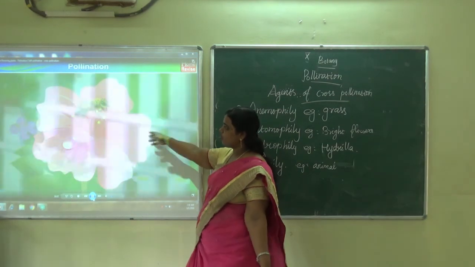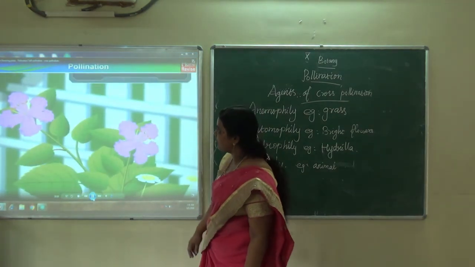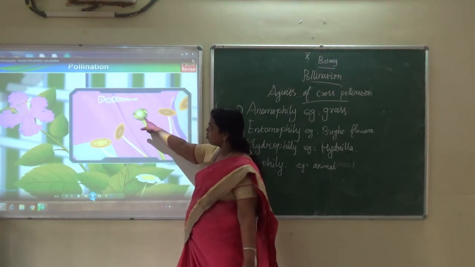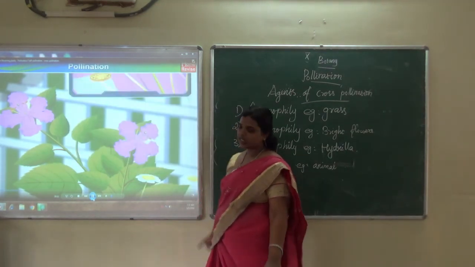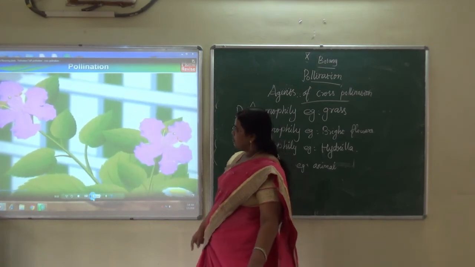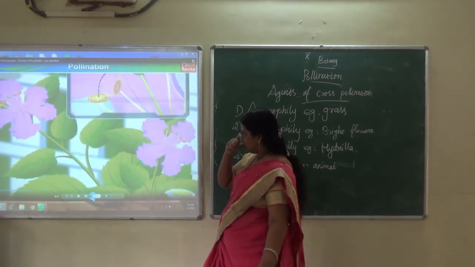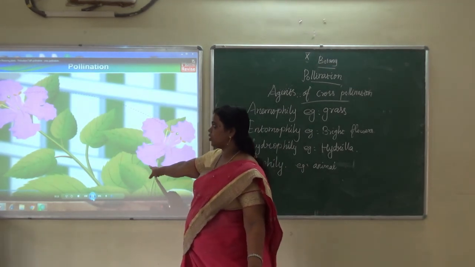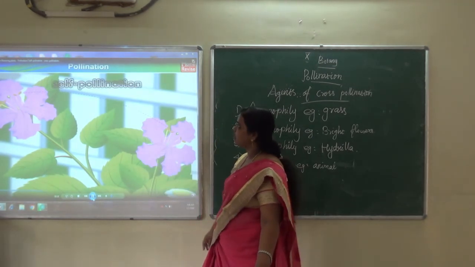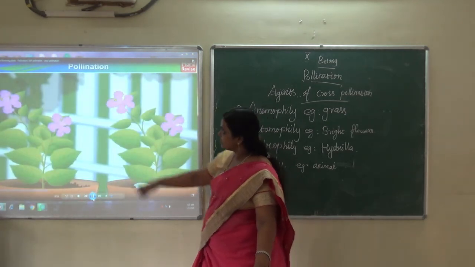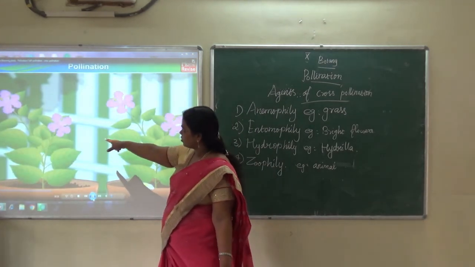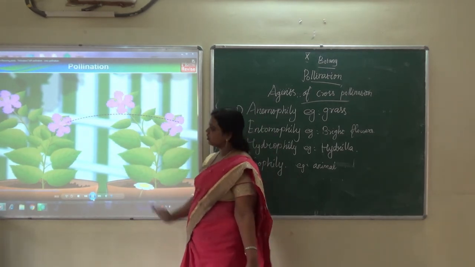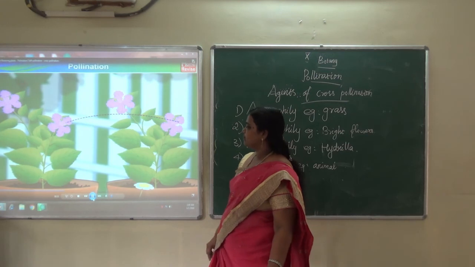Pollination is the transfer of pollen grain to the stigma of a flower. On the same plant, this is self-pollination. On another plant, this is cross-pollination.